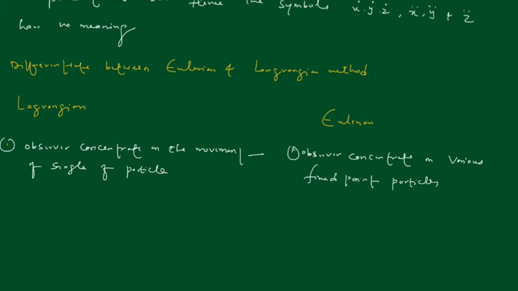So the first difference is, in the Lagrangian, the observer concentrates on the movement of a single particle, whereas in Eulerian, the observer concentrates on various fixed point properties.